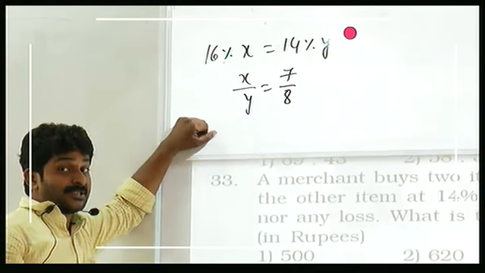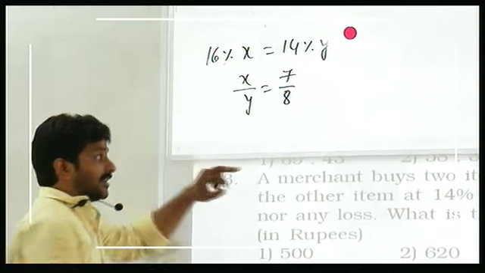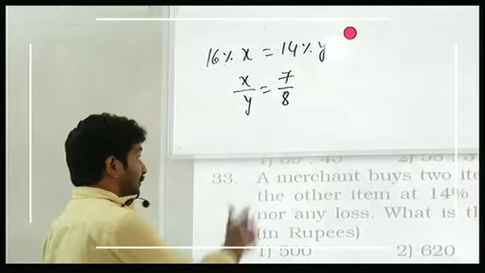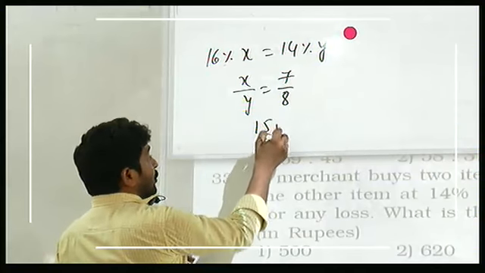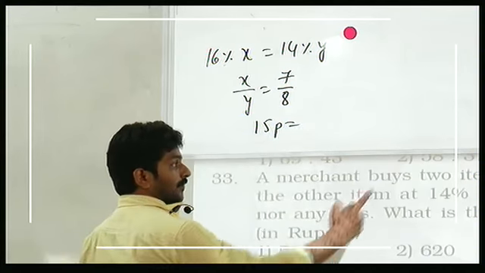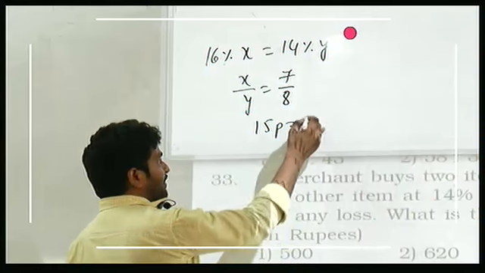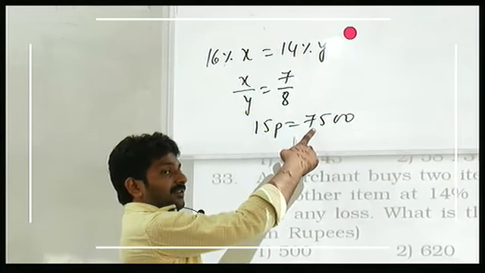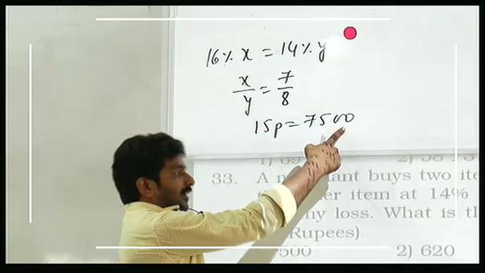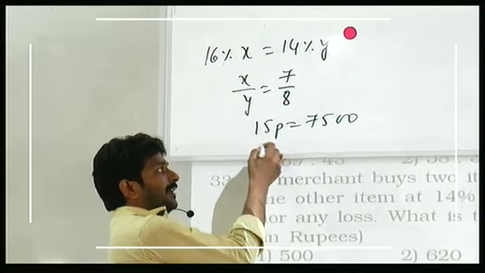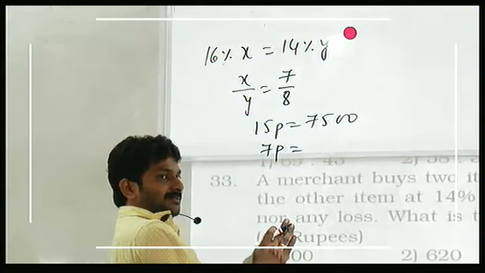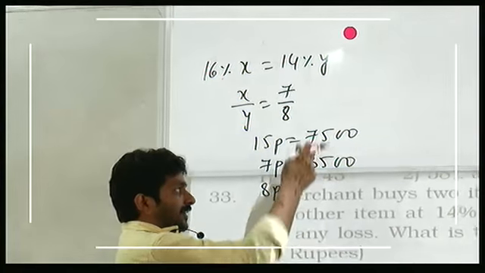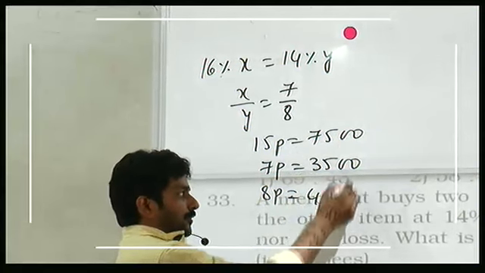7 by 8. What about X and Y? X and Y are cost prices. First item cost price is 7 parts. Second item is 8 parts. Total how many parts? 15 parts. Total cost price is 7,500. 15 parts is equal to 7,500. 15 how many times? 5 times. And then double zero. Let me calculate cost price of first item, which is 7 parts. 7 5s, 3,500. Then 8 parts will be definitely the difference, which is 4,000.